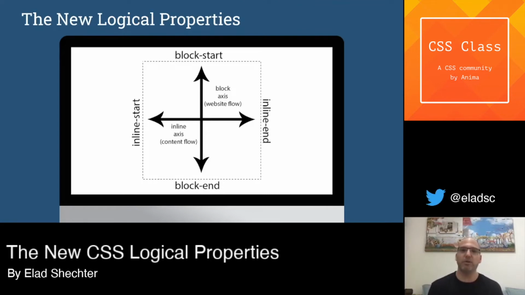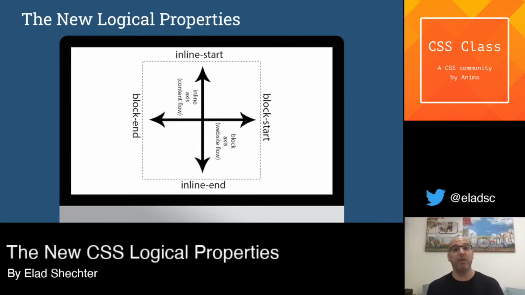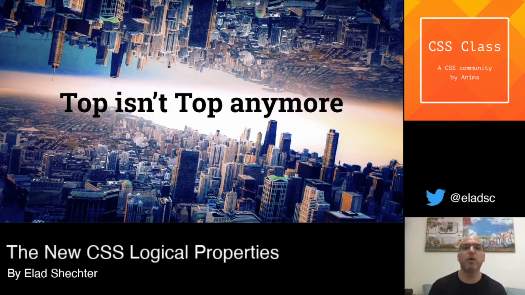And in Japanese, this whole diagram, as we know it, will rotate 90 degrees to the right. And now our top, instead of being top, is now on the right. The bottom of the website is now on the left. The start of reading the text is not on the left, it's now at the top. And the end of reading the text is at the bottom. Really different from how we are thinking. And it gives us a new world where top doesn't have to be top all the time anymore. It's like a matrix world. We can do amazing things when we are working with logical properties.